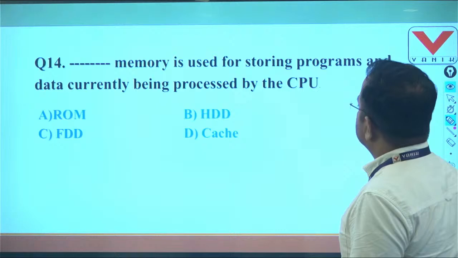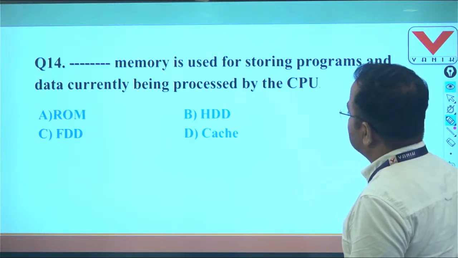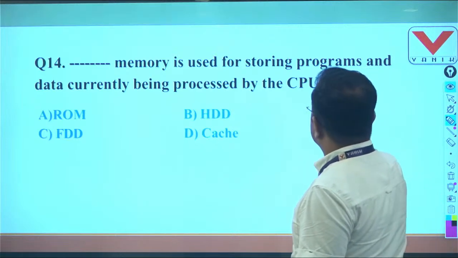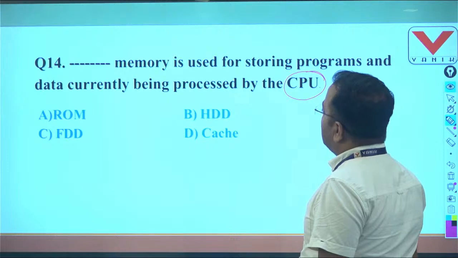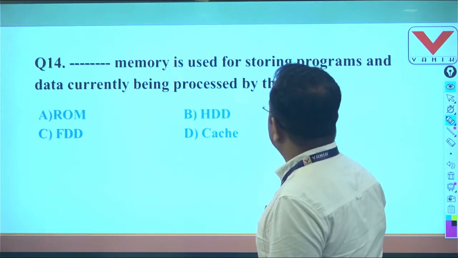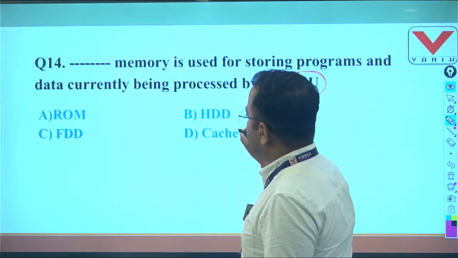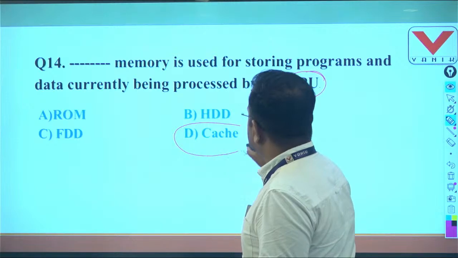Which memory is used for storing the program and data currently being processed by the CPU? So students, it has asked while the CPU is working, which memory is basically used for the current data and program. Among these four, here answer is cache memory.